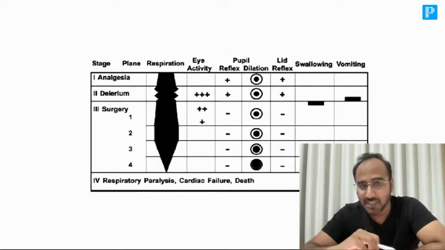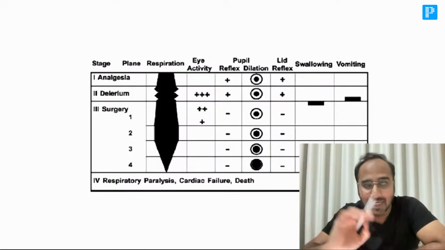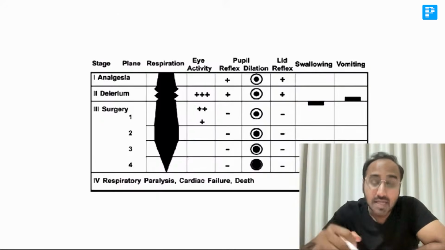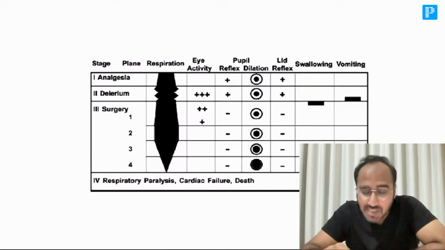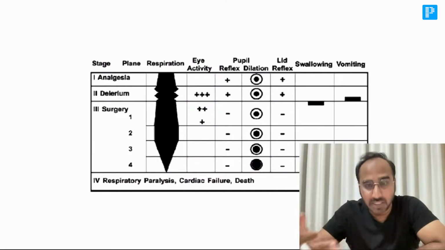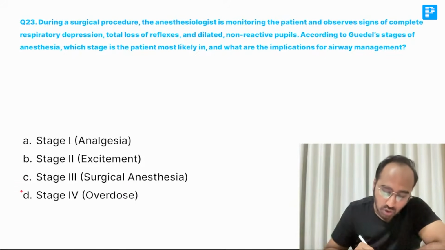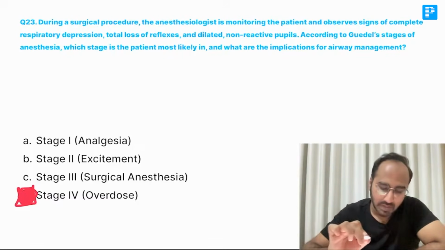Stage 1 means analgesia. Stage 2 means delirium. Stage 3 is the stage required for surgical anesthesia. Stage 4 means the patient now has respiratory paralysis, or stage 4 could be seen in cardiac failure or death. Over here, the patient's reflexes are gone and respiratory depression is seen. So it is stage 4 of anesthesia.